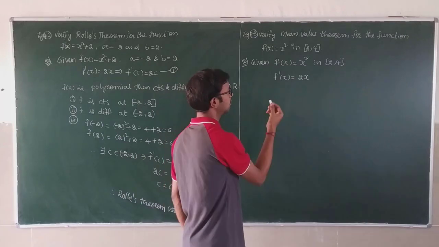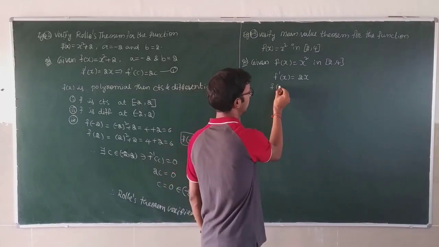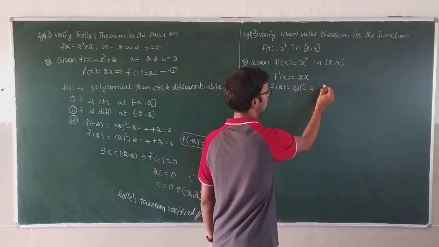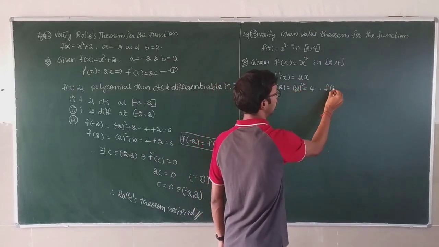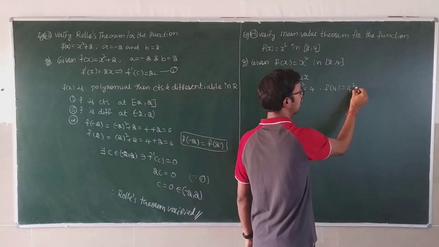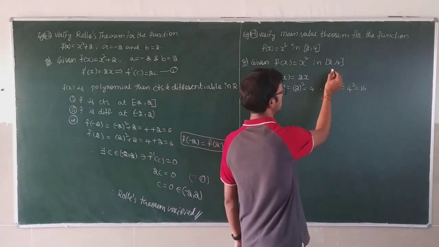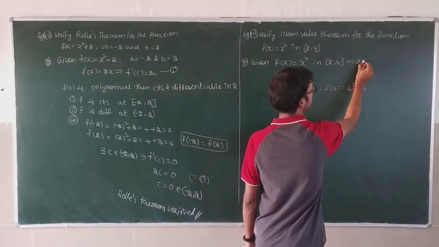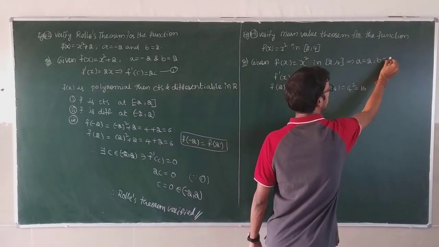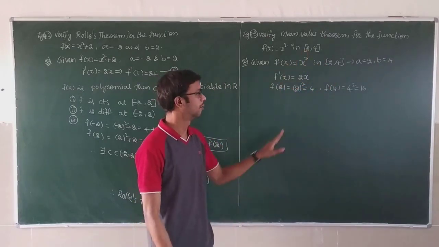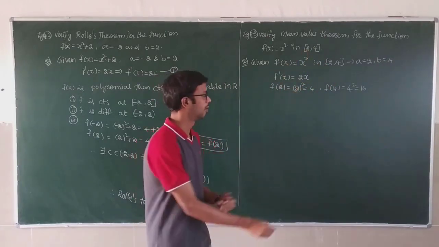Next, I'll find f of 2: 2 square is equal to 4. f of 4 is equal to 4 square, that is equal to 16. I'll write here a is equal to 2, b is equal to 4. First value is a, second value is b. Now all these values are completed.